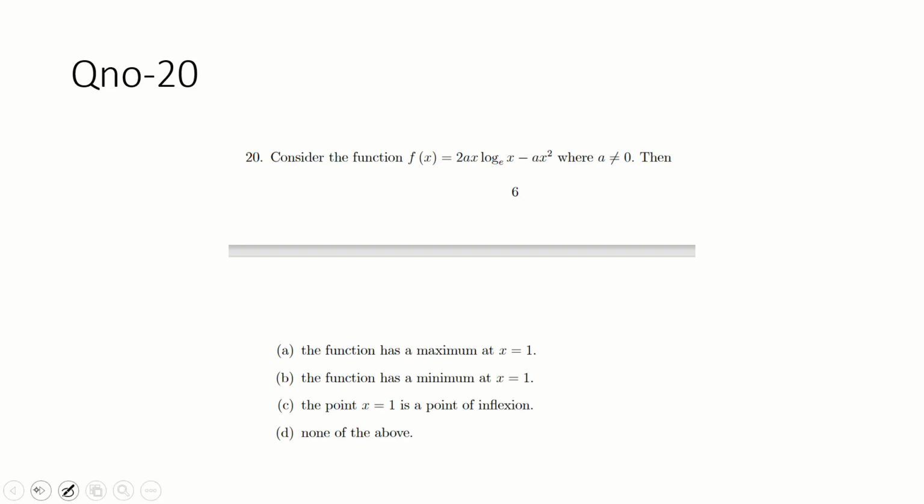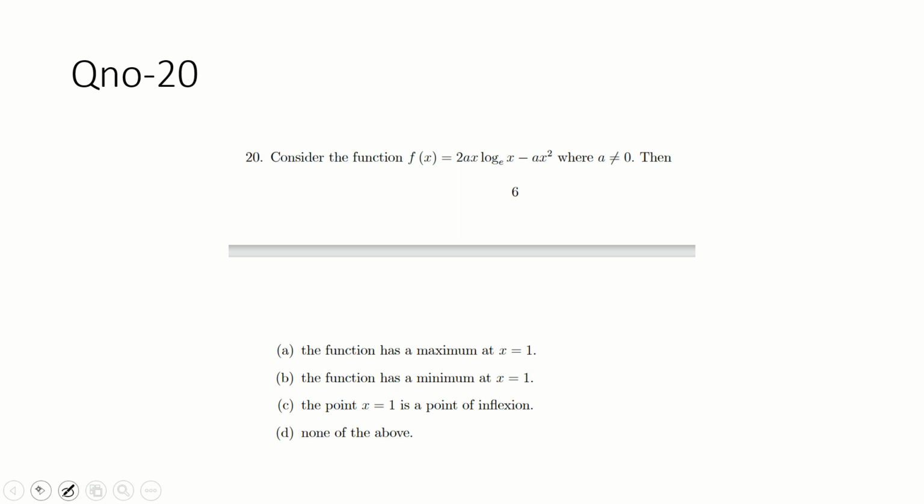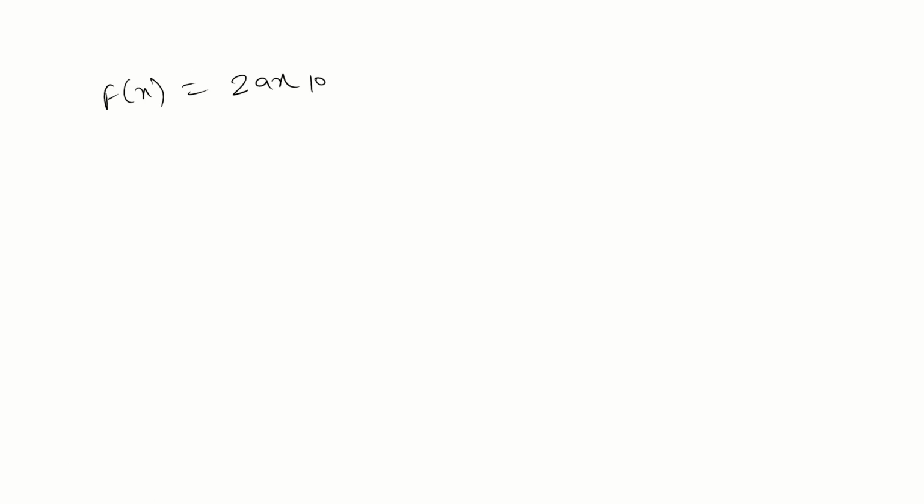Good, guys, you just do. I'm just writing the question. f(x) is equal to 2ax log x minus ax square. Just differentiate it.